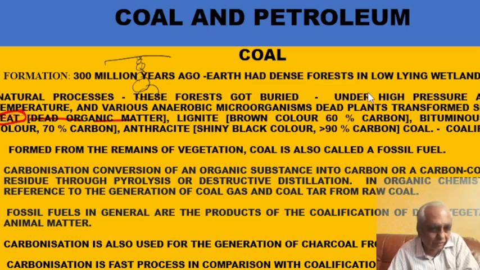It is having around 60% carbon, because now due to temperature, whatever water is there and some other substances which can evaporate gets evaporated. Then you get bituminous coal, which is black in color. It is having around 70% carbon, and then anthracite coal gets formed, which is more than 90% carbon. So this process of gradual transformation from dead vegetative matter to coal is called coalification. Is it okay?